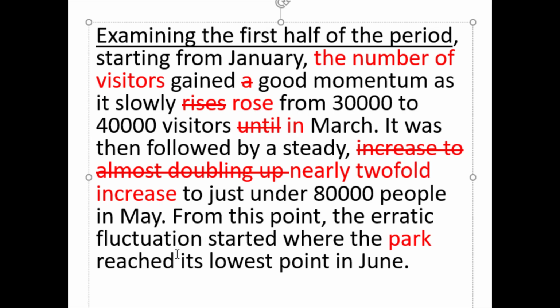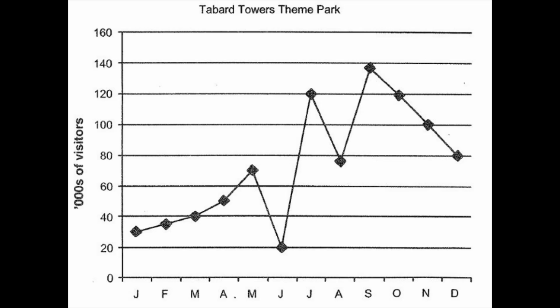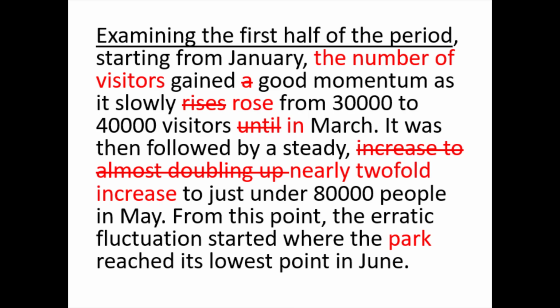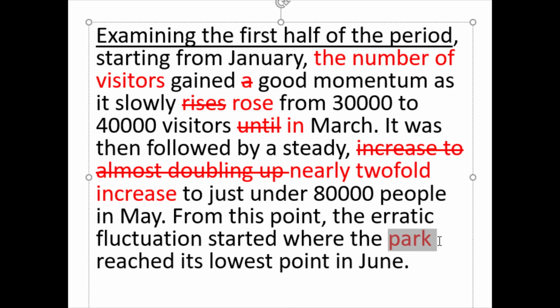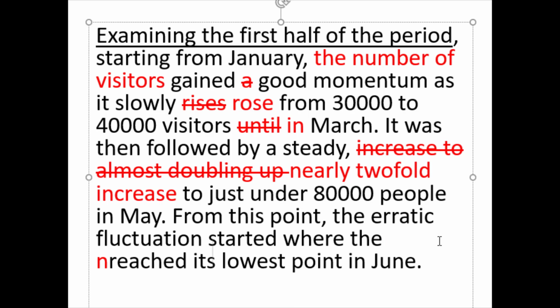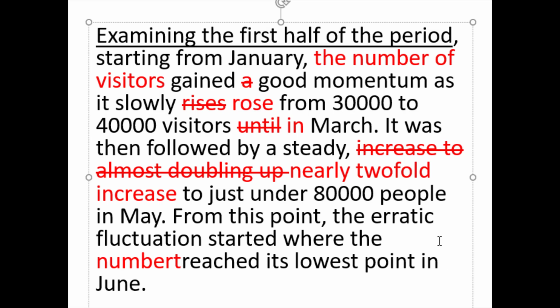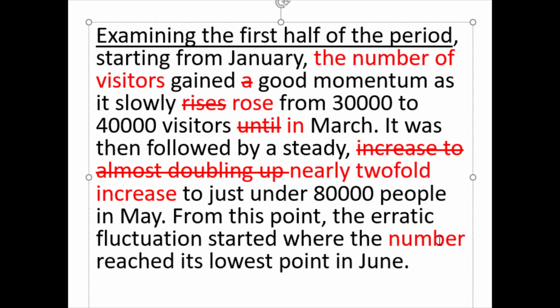From this point, the erratic fluctuation started where the park reached its lowest point in June. Again, the data is not describing the park. This low point is not describing the park. It's describing the number of visitors. So, where the number of visitors, or let's just say number, because we know there's only one number. There's going to be no confusion. We don't need to repeat this. We can just say number.